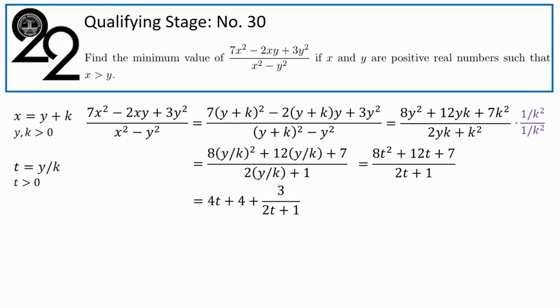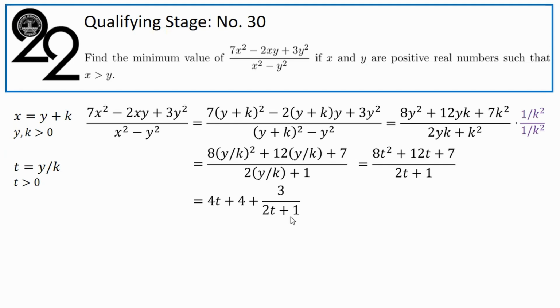However, if we treat 4t plus 4 as a term and 3 over (2t plus 1) as the second term, if we multiply them, because that's something that's going to be found in the geometric mean, the product's not going to be nice. And that's because 4t plus 4 is not a multiple of 2t plus 1.